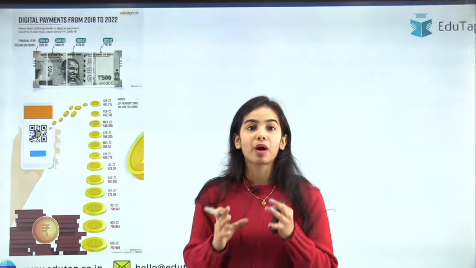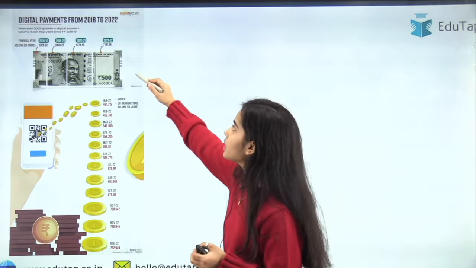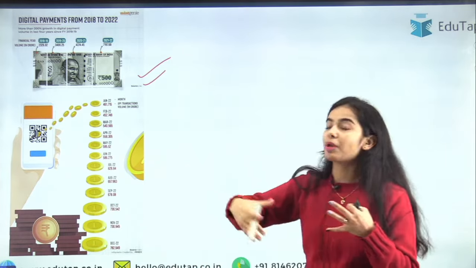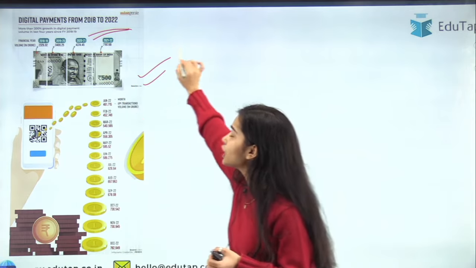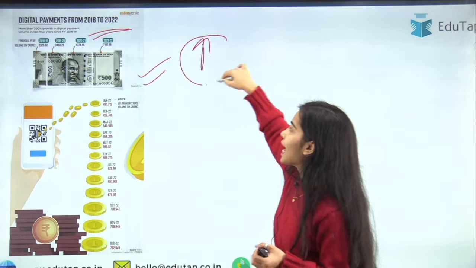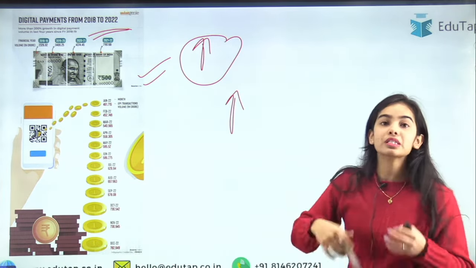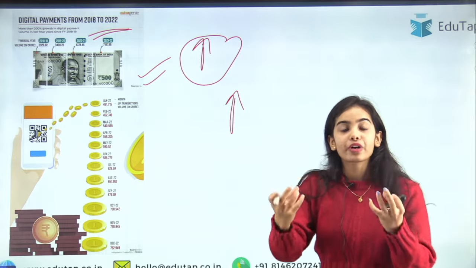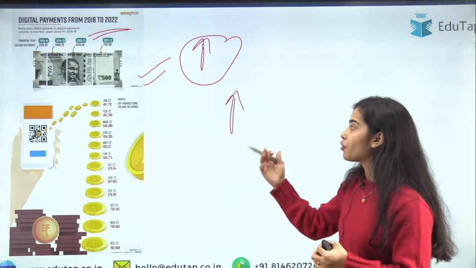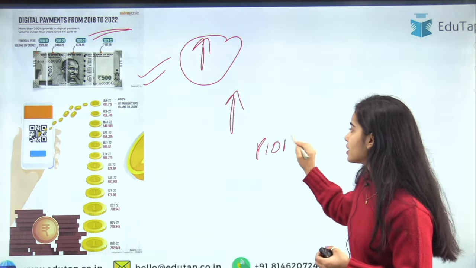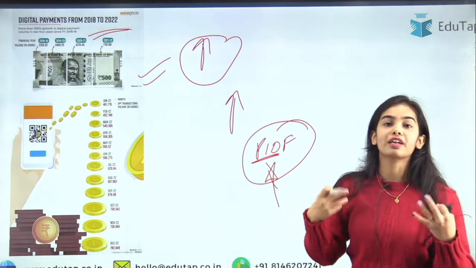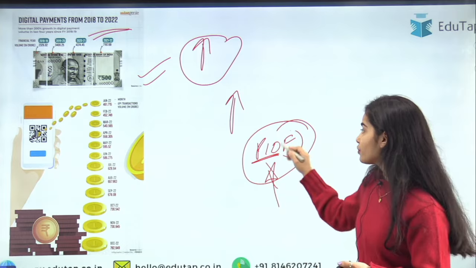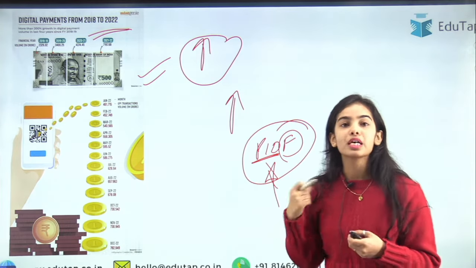So this is all about the scheme, and here in the newspaper, it was shown how the digital payments from 2018 to 2022 have developed, and there is a continuous increase of the digital payments. To further enhance the digital payments, the payment infrastructure development has to be done, and for that the RBI is doing this scheme so that the payment infrastructure development can further happen with the provision of funds, with the provision of the subsidies.